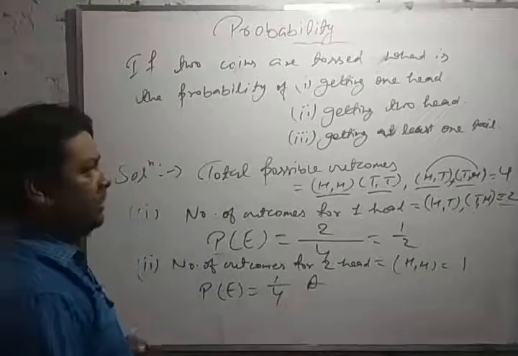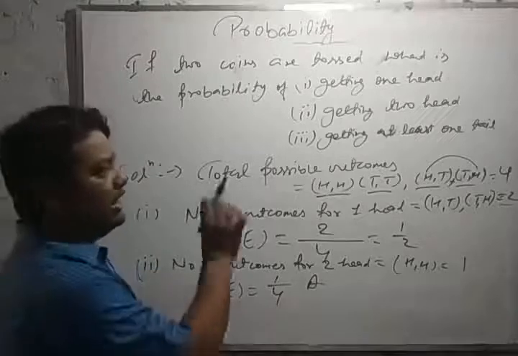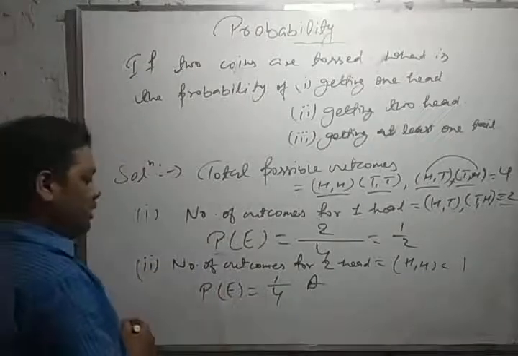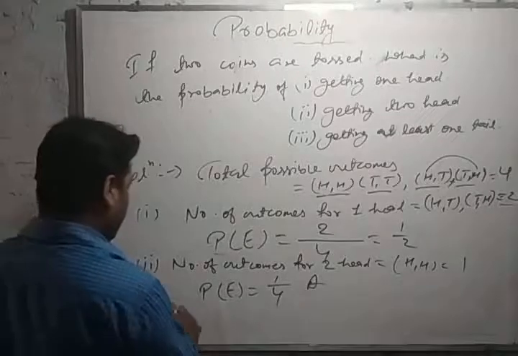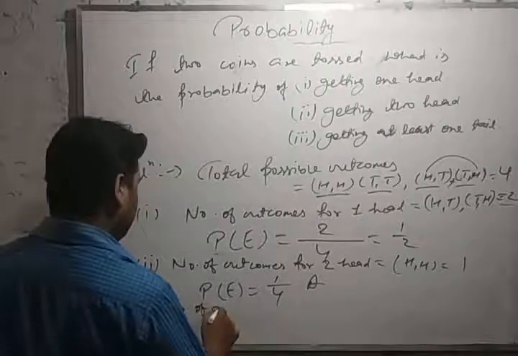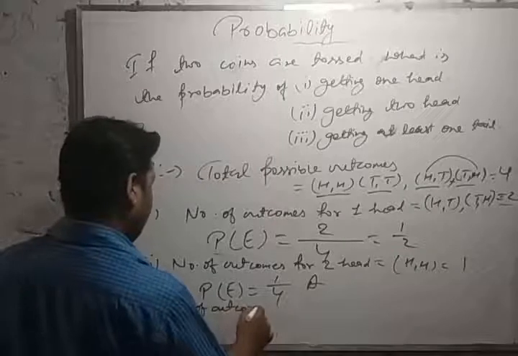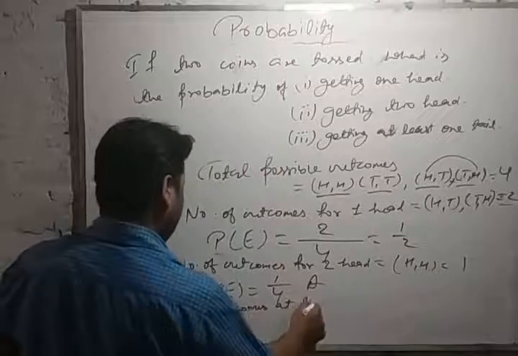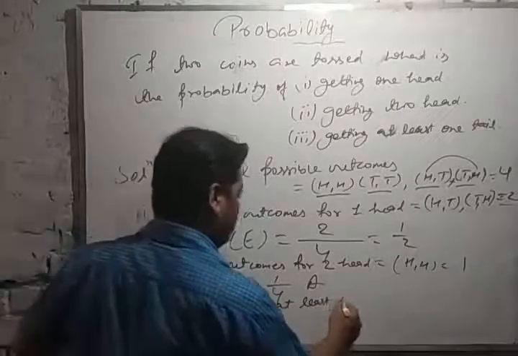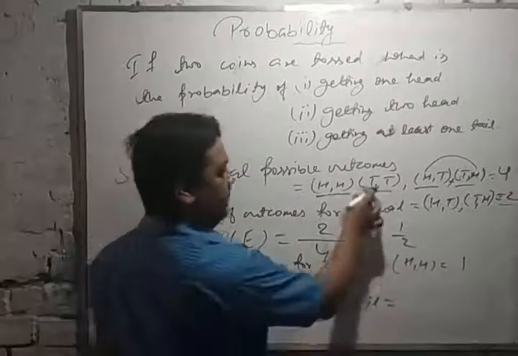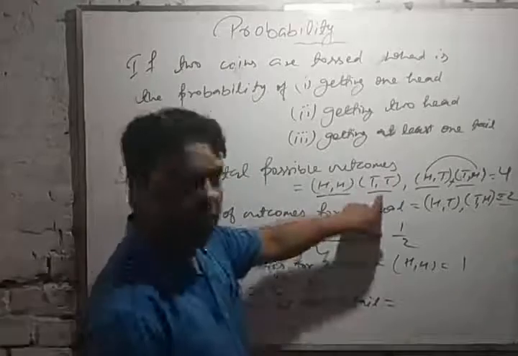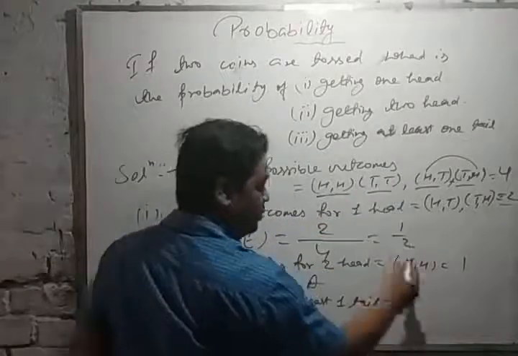Like this, the second one. Now the third one, getting at least one tail. If you are solving for getting at least one tail, then the number of outcomes for at least one tail: here 2 tails, but it has only one tail, so we can take this also.